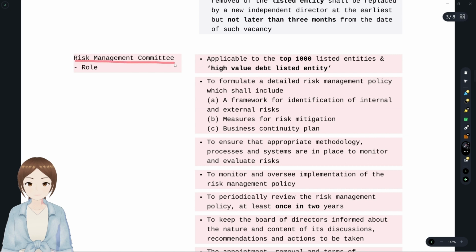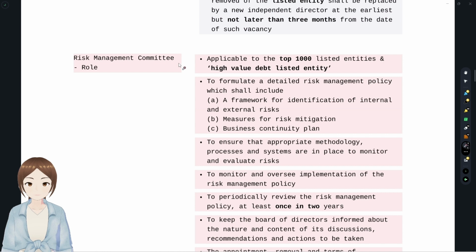The risk management committee is not applicable to all companies. It's applicable to the top 1000 listed companies. Top 1000, how do we know? By market capitalization valuation. And a high value debt listed entity. If it's a high value debt listed entity, or a top 1000 listed company, if it satisfies any of the criteria, it has to form a risk management committee. What's the role of the risk management committee?